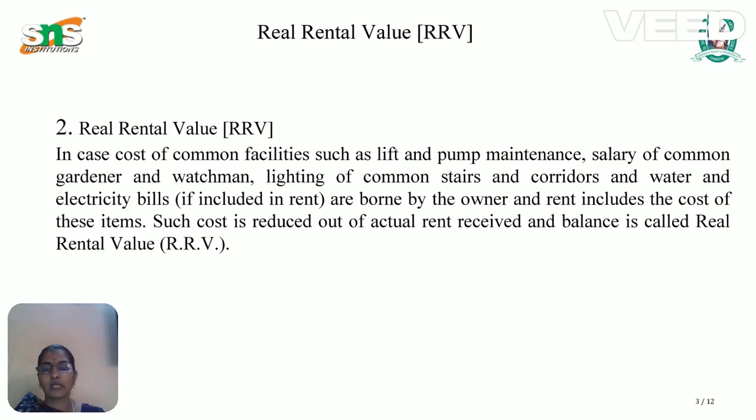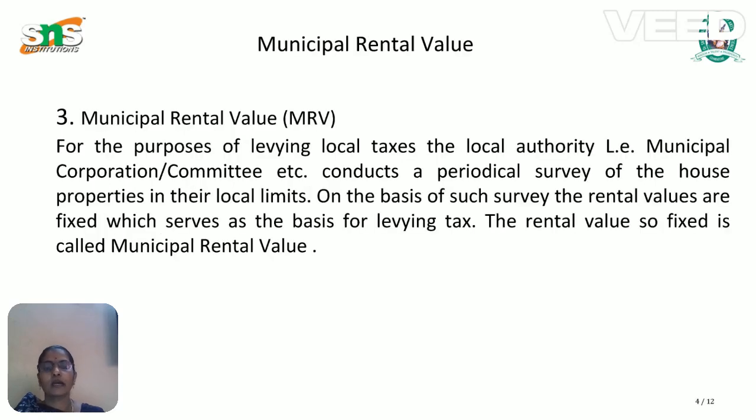So the previous rental value, the actual rent, is the amount received only for the occupying of the house. The real rental value is obtained by reducing the amount for these utilizations. The remaining balance amount is called the real rental value. Okay, the third type of rental value is municipal rental value.